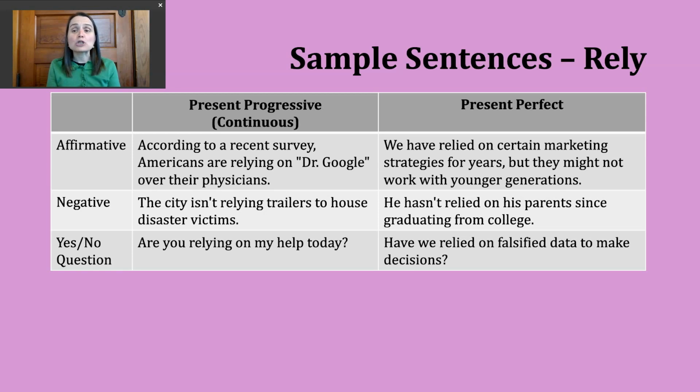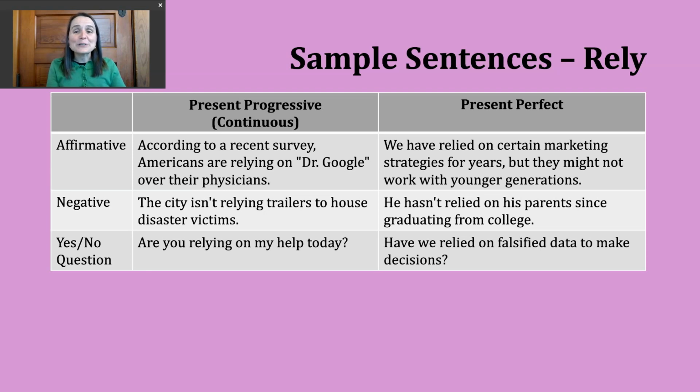We have relied on certain marketing strategies for years, but they might not work with younger generations. Okay, so perhaps we've got some kind of leader within an organization, right, saying we've been dependent on these certain strategies, but younger consumers behave differently. They're motivated differently. So perhaps we can't be dependent on those same strategies going forward.